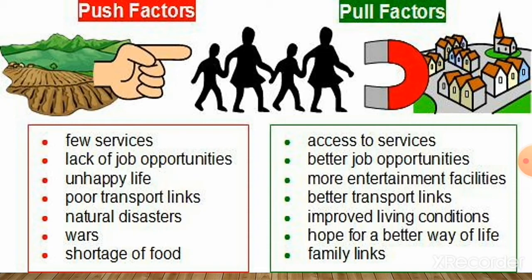The next is lack of job opportunities, but in the urban areas, better job opportunities are there. Then poor transport links, but in the city areas better transport links are present. Then shortage of food, family links, war, natural disasters; so many things come under the push factors.